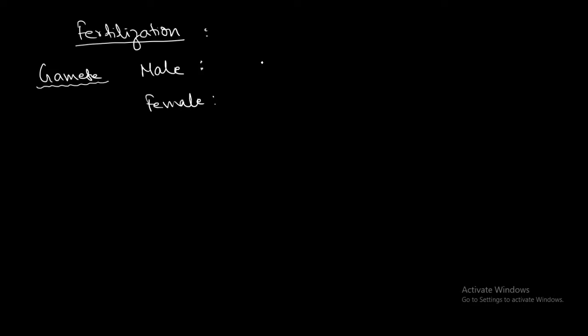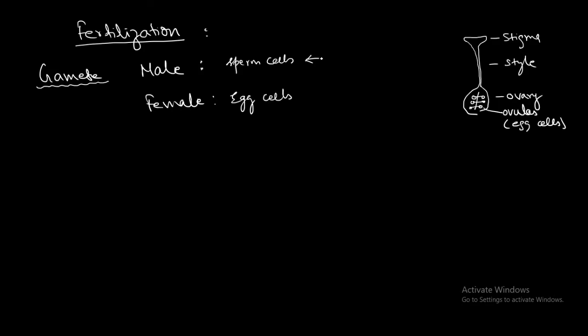The ovules contain the egg cells. The egg cell is the female gamete. Where are they contained? The male gametes are contained in the pollen grain, and egg cells are contained inside the ovule.